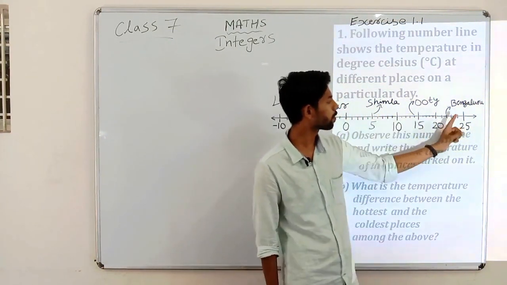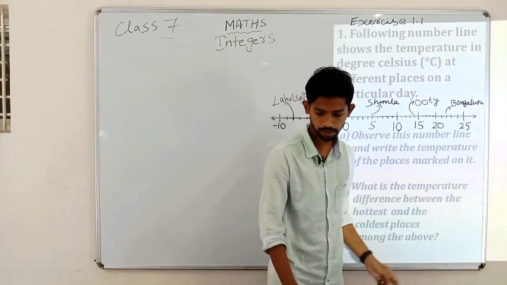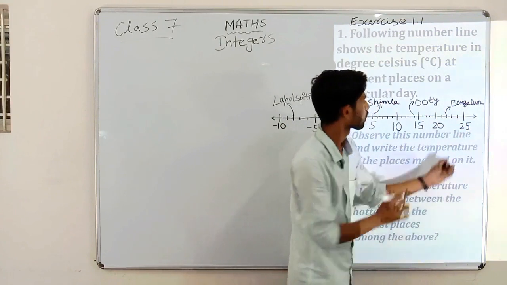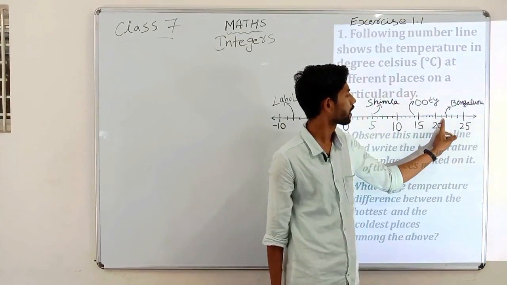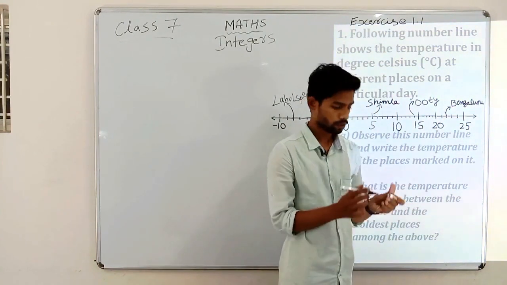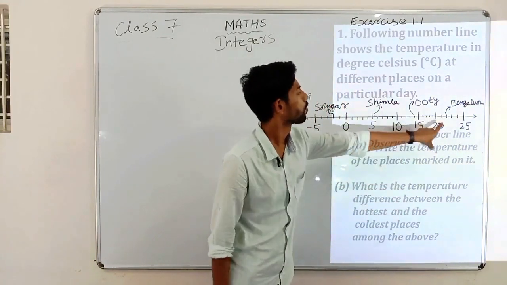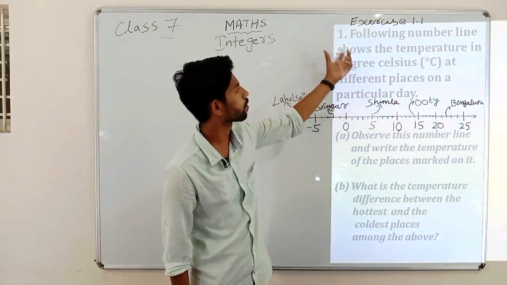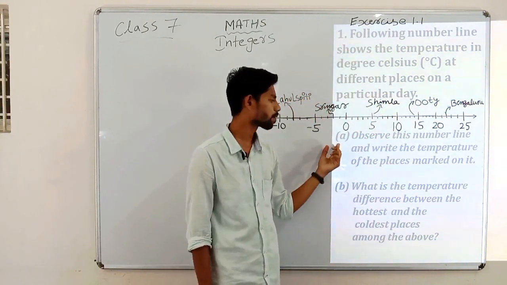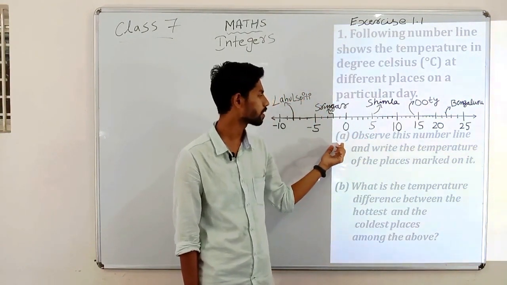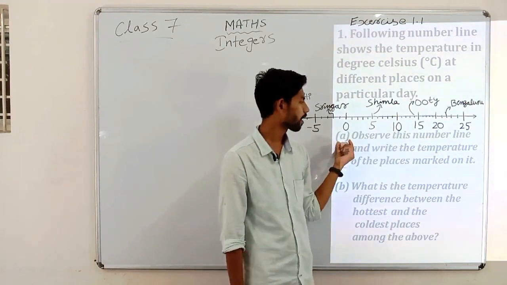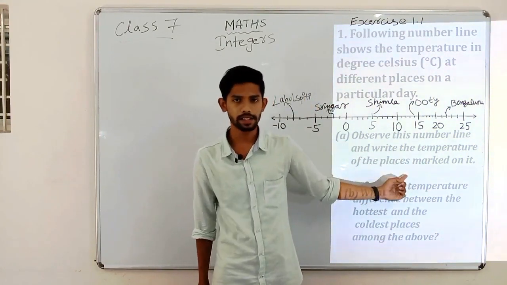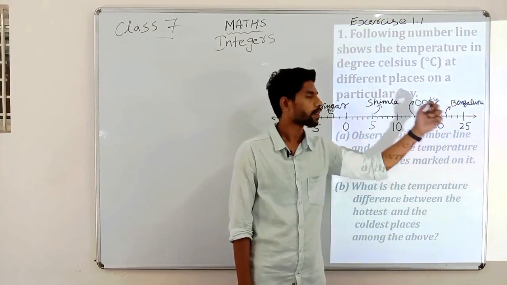So Bengaluru has a temperature of 20, 21, 22. So Bengaluru has 22 degrees Celsius. So this is the question, and now there is a sub question in it. That is, the first thing, A: observe this number line and write the temperature of places marked on it.